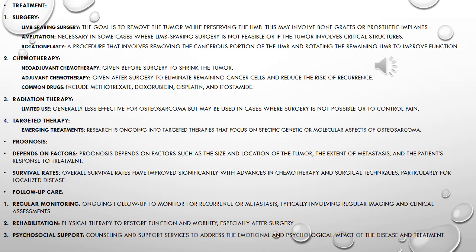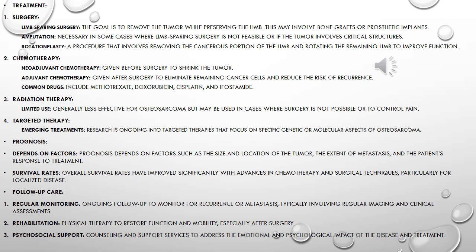Treatment. 1. Surgery. Limb-sparing surgery. The goal is to remove the tumor while preserving the limb. This may involve bone grafts or prosthetic implants. Amputation. Necessary in some cases where limb-sparing surgery is not feasible or if the tumor involves critical structures. Rotationplasty. A procedure that involves removing the cancerous portion of the limb and rotating the remaining limb to improve function.